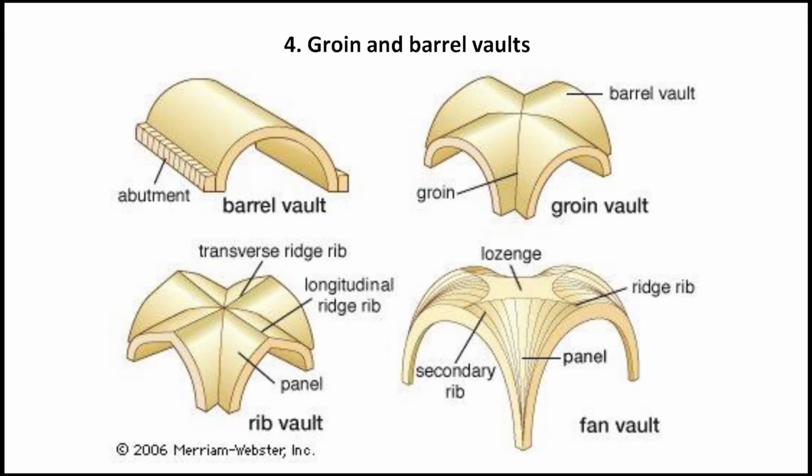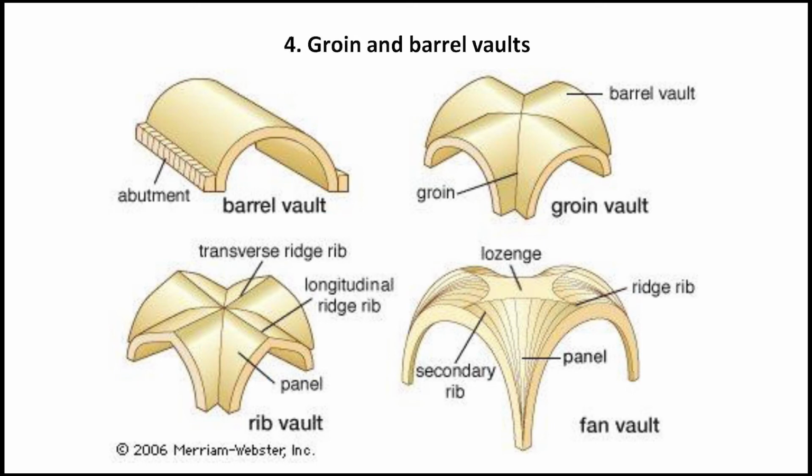Here in this slide, you can see the first example. The top left is a simple barrel vault. The second one, top right, is an example of a groin vault. Bottom left is an example of a ribbed vault or the vault with pointed arches.